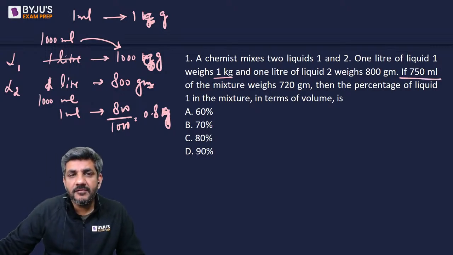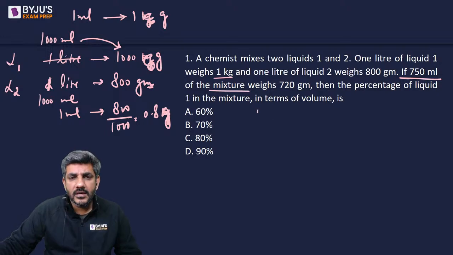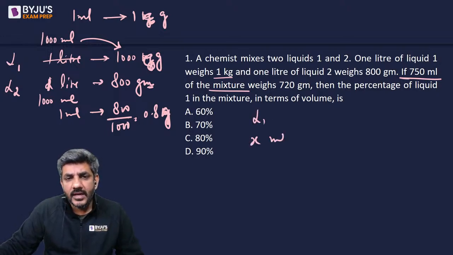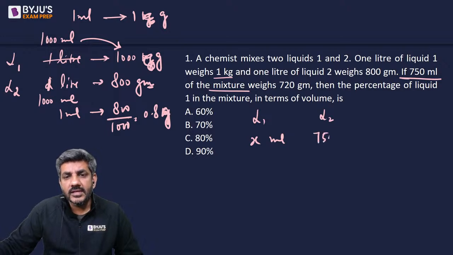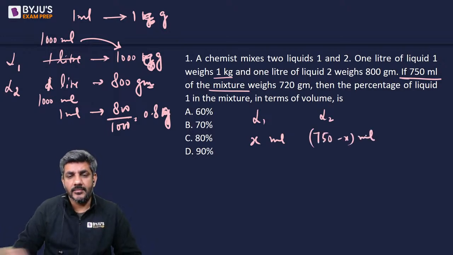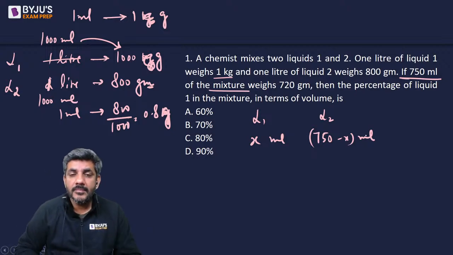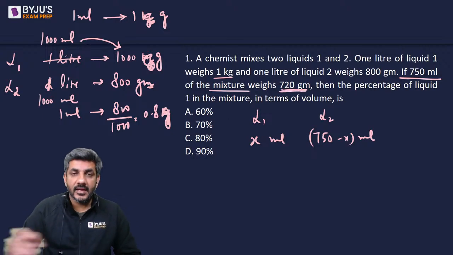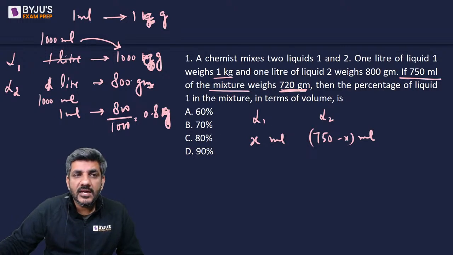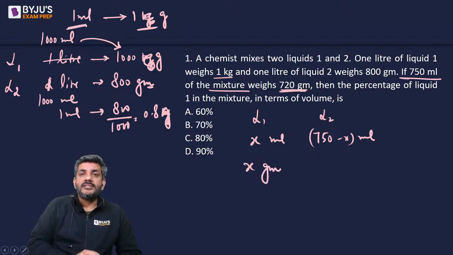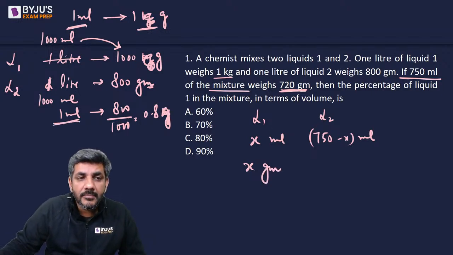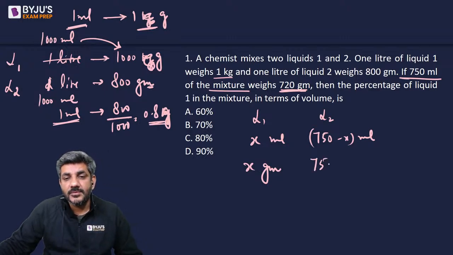The question says 750 ml of a mixture of liquid 1 and liquid 2. Let us say we have liquid 1 as x ml and liquid 2 as 750 minus x ml. The weight is 720 grams. Let's try to find out. For liquid 1, if it is x ml, it should weigh x grams. For liquid 2, 1 ml weighs 0.8 grams, so 750 minus x ml weighs (750 minus x) into 0.8 grams, and this total weight is equal to 720.